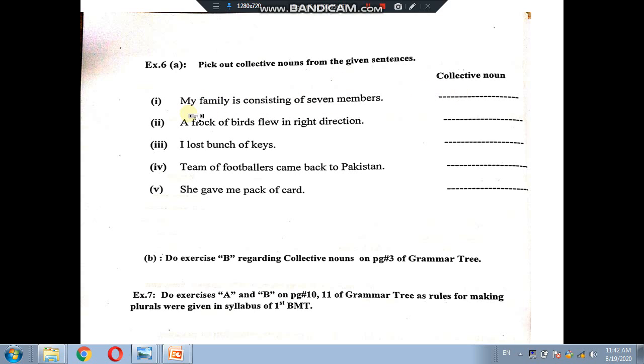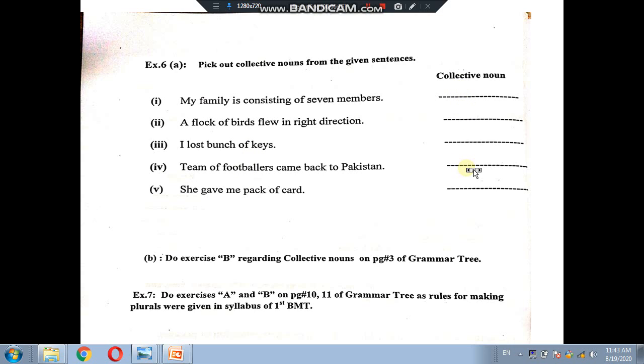Number 2, a flock of birds flew in the right direction. Number 3, I lost a bunch of keys. Number 4, a team of footballers came back to Pakistan. Number 5, she gave me a pack of cards. Cards, it should be cards. She gave me a pack of cards. Cards का क्या दिया उसने? Pack. We use the word pack for the cards. So these are collective nouns. Underline them, then write here.